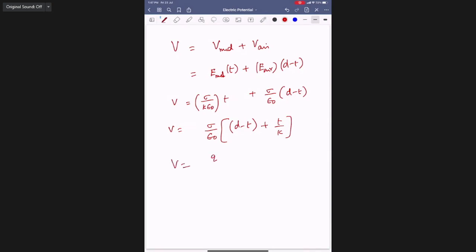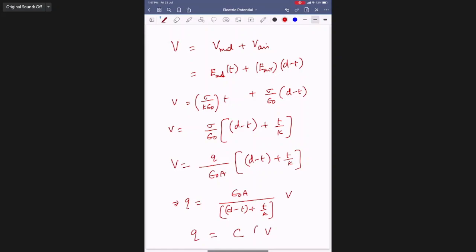Then V equals Q by epsilon naught A into (D minus T plus T by K). So Q equals epsilon naught A by (D minus T plus T by K) into V only, no? And this is Q equals C into V, no?